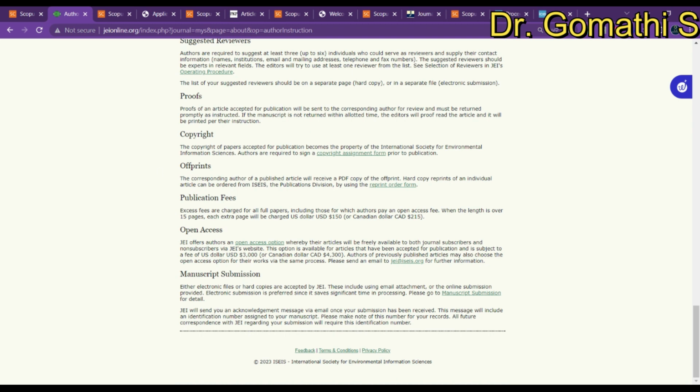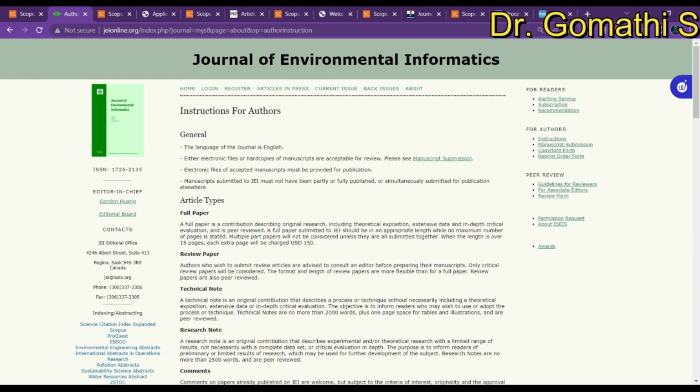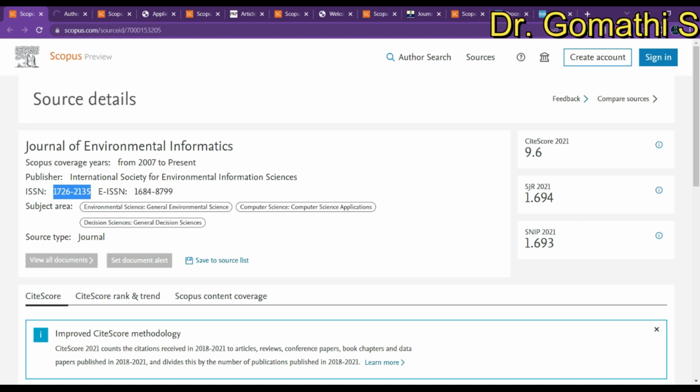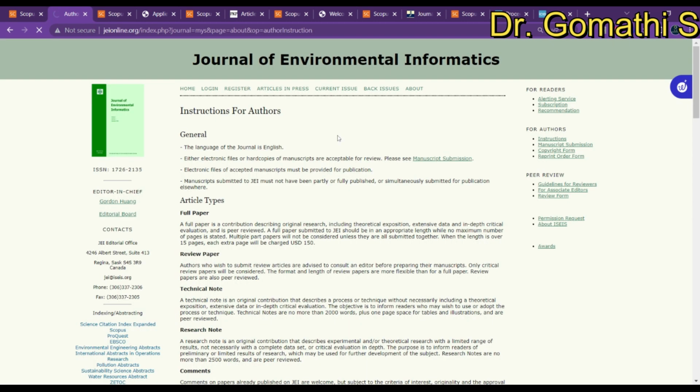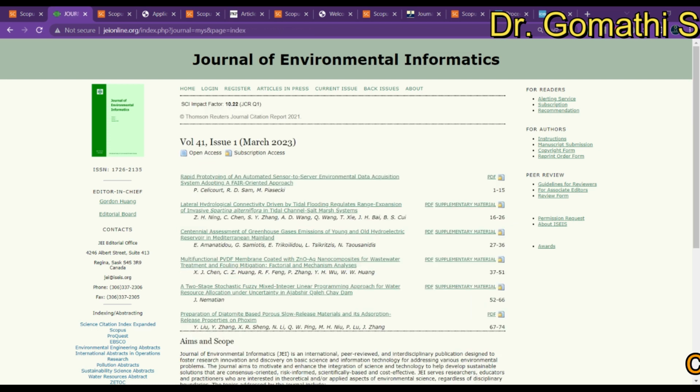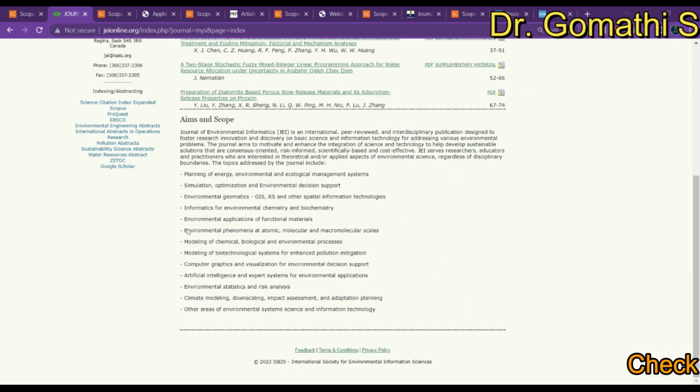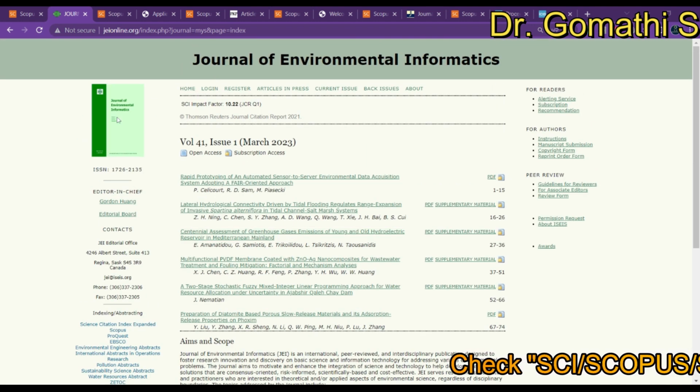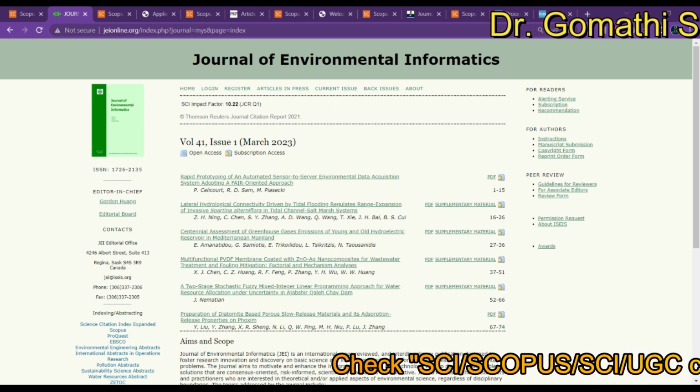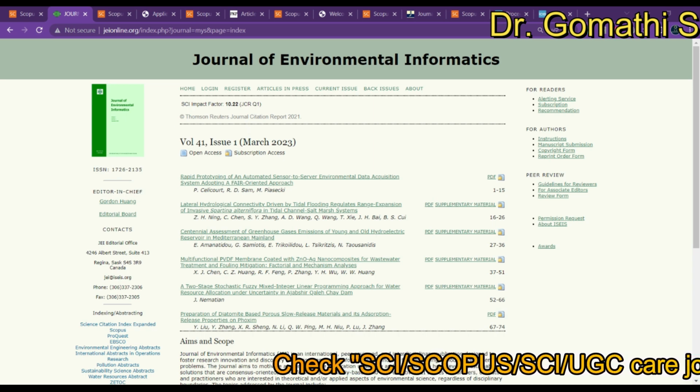And what is the publication fee? This is the next important question. Before that, the first thing is you have to check whether it is under your scope. Though you see here that they are covering these topics, it is better to go and check the scope of the journal, which is very essential. You can find the scope of the journal on the home page, or in a few journals they will have a specific link where you can find it.